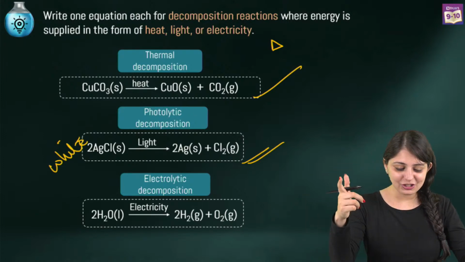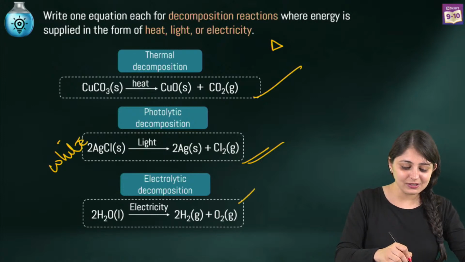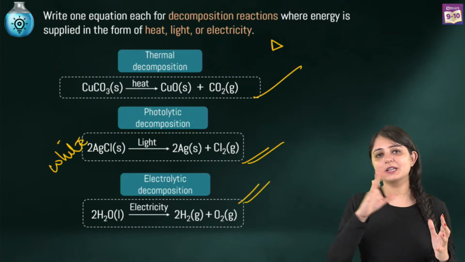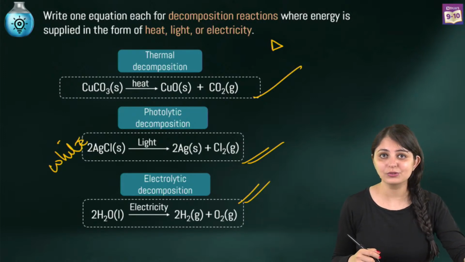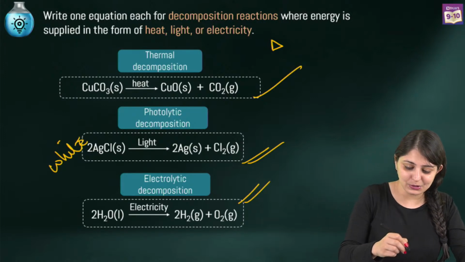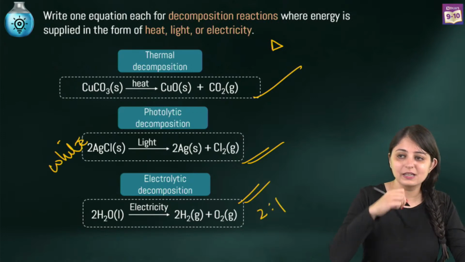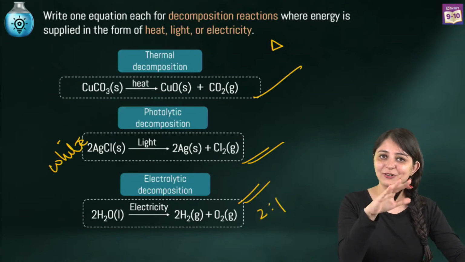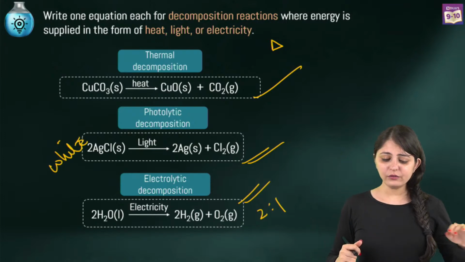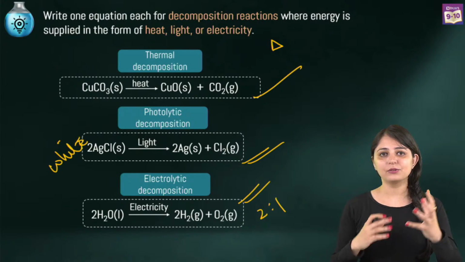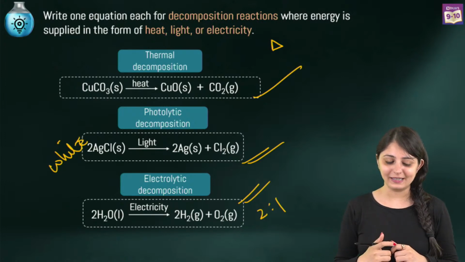Yes, Prashant. So Prashant is saying for electrolytic decomposition, water is breaking into hydrogen and oxygen, and the volume of H2, that is hydrogen, is double as compared to volume of oxygen. So the ratio is 2:1. Hydrogen is to oxygen. Correct. Okay, quickly let me know, where do you find hydrogen? Is it cathode or anode? Where will hydrogen be collected?